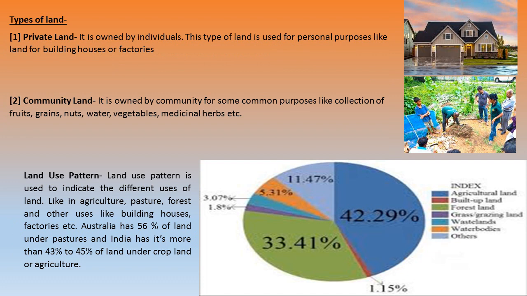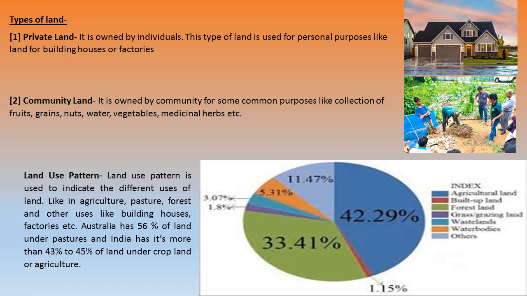Next in this module, we are going to study about the types of lands. Basically, here we are categorizing the lands on the basis of two types. First is the private land and second is the community land. Private land, as its name suggests, means personal. So it is owned by individual people. This type of land is used for personal purposes, like land for building houses or factories. As you can see in this module, the people who made their homes and factories for their personal use, which will be utilized by them only, not by the society, is considered private land, which is owned by an individual.